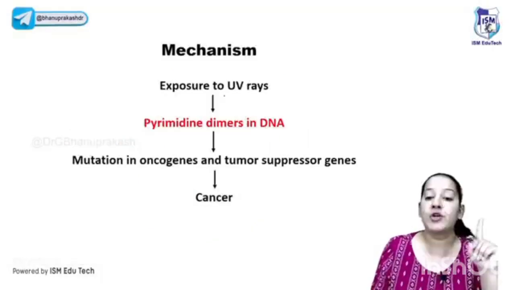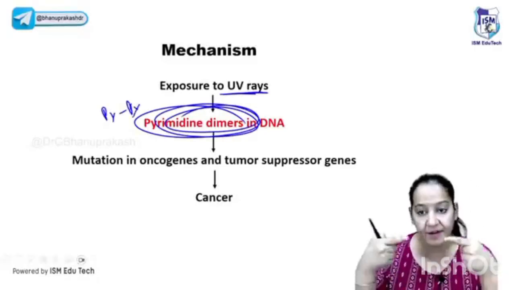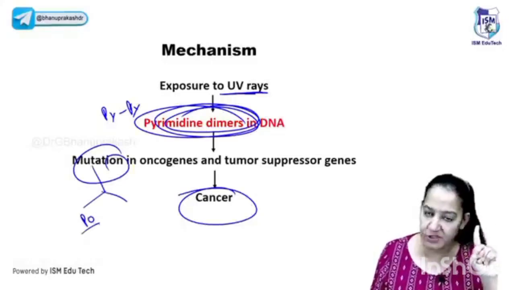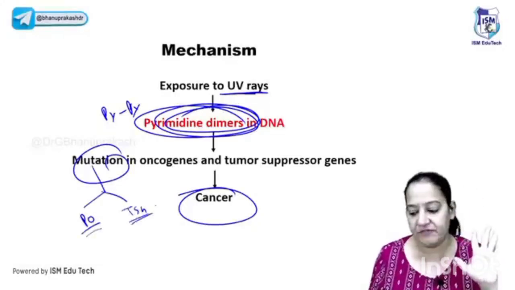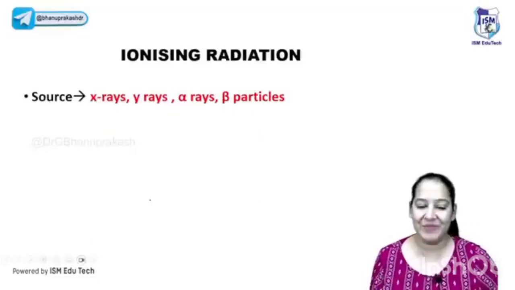So what is the mechanism? Due to UV light, pyrimidine dimers are formed. Pyrimidine forms bonds with pyrimidine. Pyrimidine dimers lead to mutation, which leads to cancer. The mutations are of two types: either proto-oncogene, gain of function, or tumor suppressor gene, loss of function. Say yes. Are you people there? Are you understanding? The topic is difficult, but I'm trying my best. So this is the mechanism. Right, let me come to the next rays.